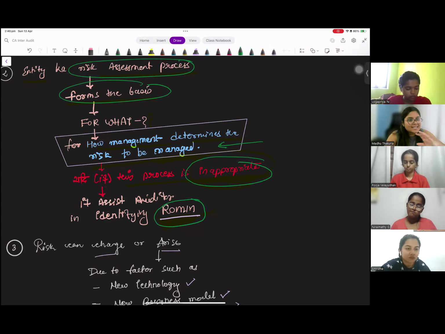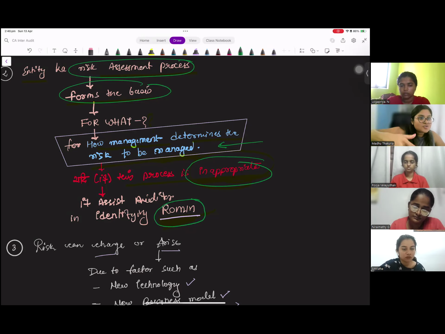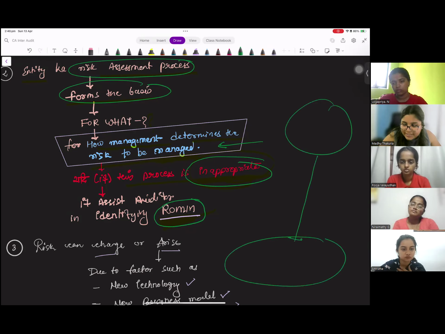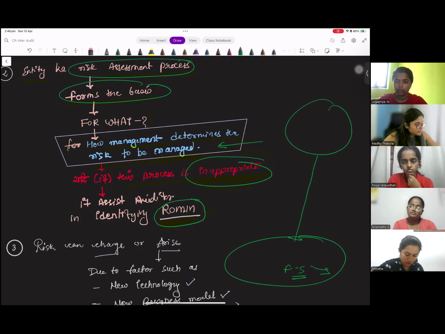So there, ICAI is trying to tell you why you need to understand that entities are identifying and assessing the risk, because you also need to assess the risk of material misstatement. So if you understand whether the management is doing it or not, on the basis of which you can determine what can be the risk of material misstatement in the entity's financial statement, right? Yes or no?